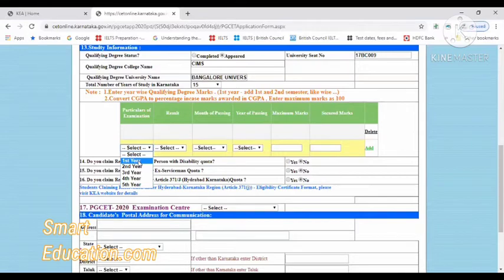So if you are from a BTech or BE background, it will go for 4 years. If it's for other graduation or anything else, it will come for 5 years. Depending on yours, you have to select it. And then results, whether it is pass, fail, awaiting, whatever is there, you have to mention.